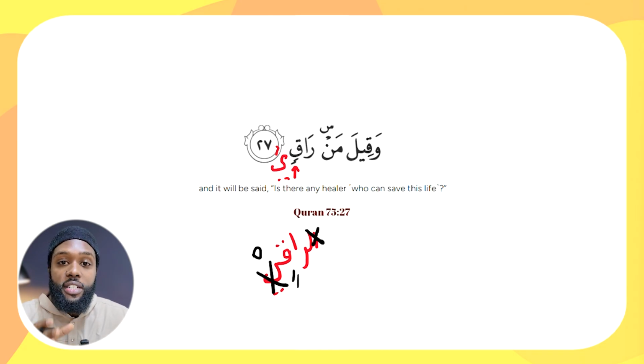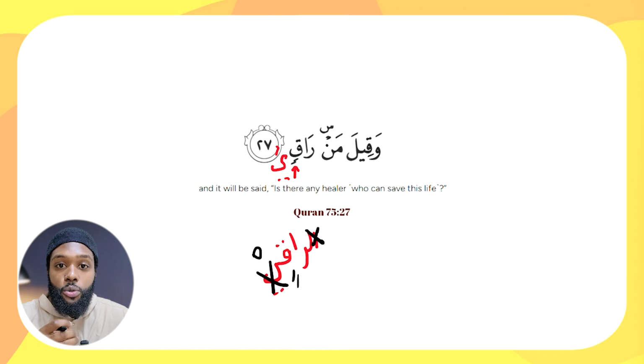First and foremost, you need to be able to identify the root letters of any particular word in order to search them up in the dictionary and understand their meaning, right? If you don't know that there's a letter missing from this word, how are you supposed to identify what this word actually is? Secondly, when we're talking about more advanced texts, other classical works, maybe some tafasir, right?